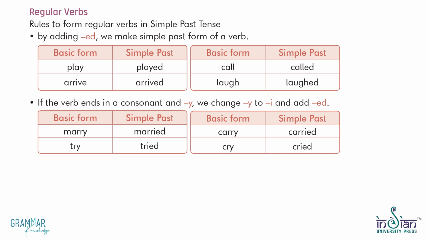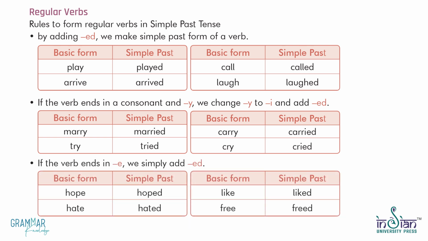Marry, married. Try, tried. Carry, carried. Cry, cried. If the verb ends in e, we simply add d. Hope, hoped. Hate, hated. Like, liked. Free, freed.